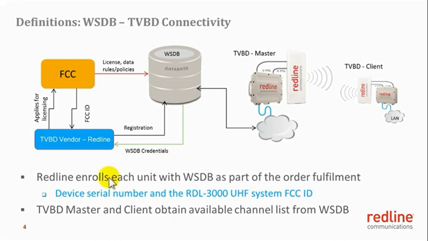From that point on, Redline enrolls each unit with the white space database as part of the order fulfillment. The device serial number and the RDL 3000 UHF system FCC ID are used to enroll the RDL 3000 UHF systems with the white space database. When deployed, both the TVBD master, in this case sector controller, and a TVBD client, in this case the RDL 3000 UHF subscriber, must access the white space database independently and obtain the list of available channels in their deployed locations.